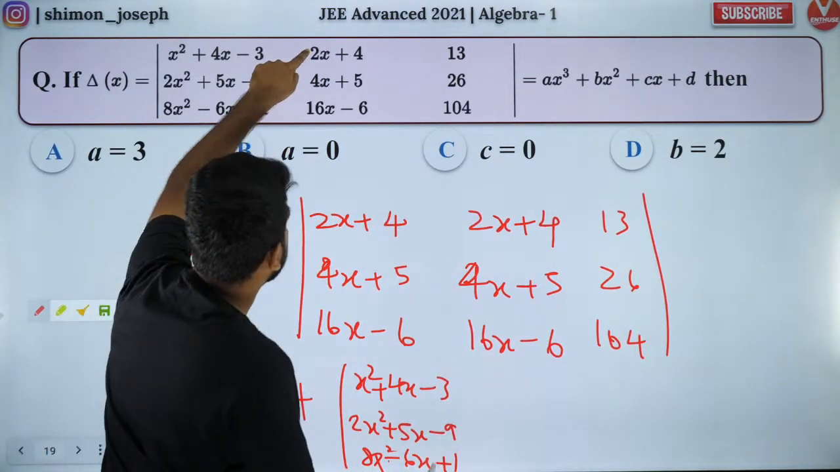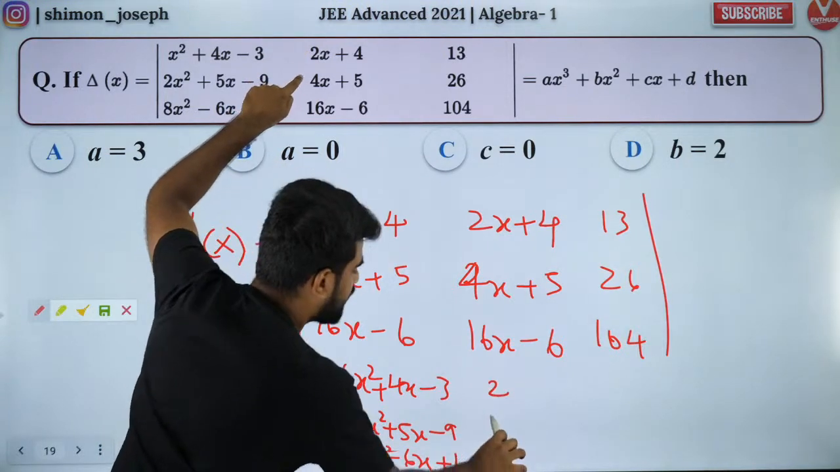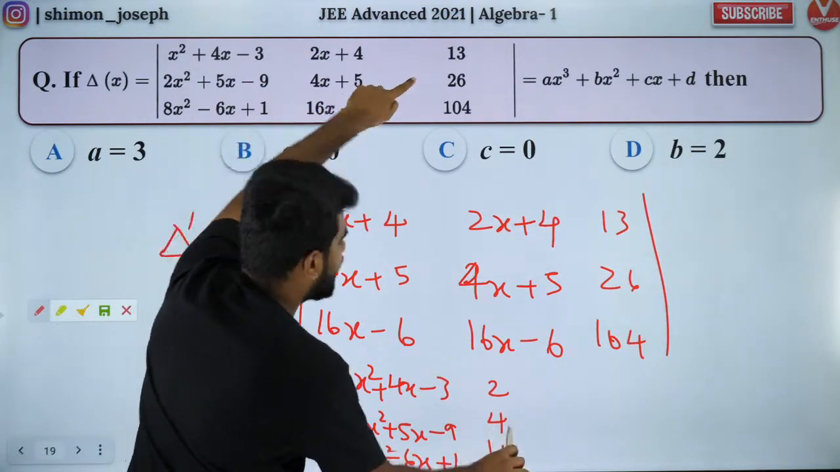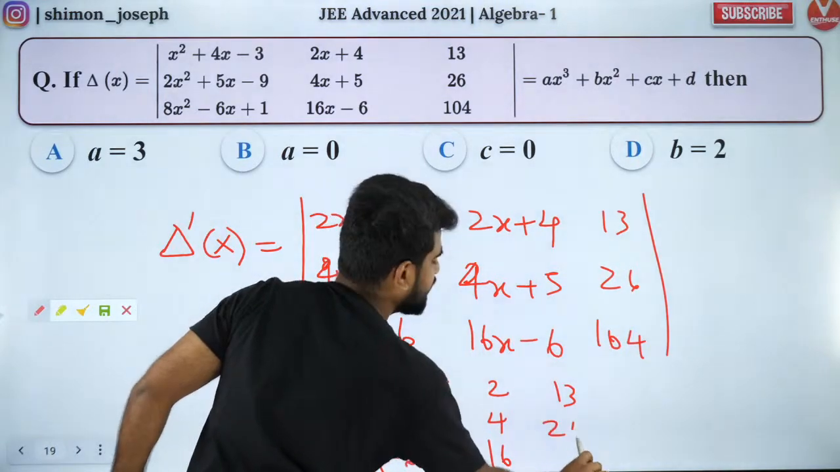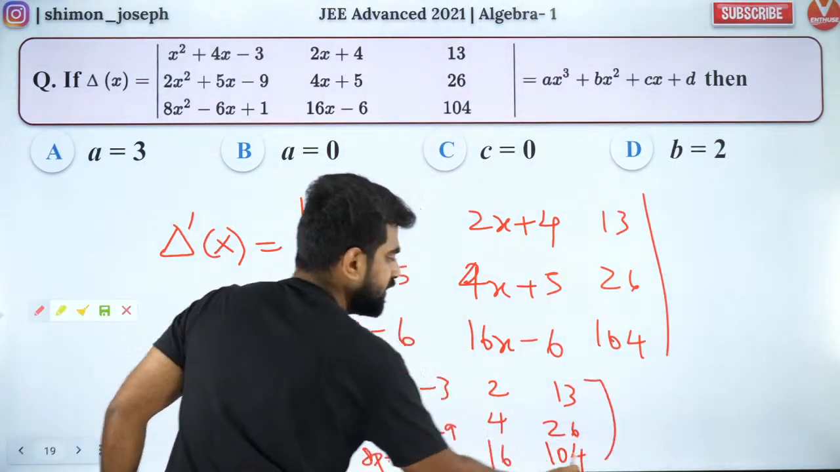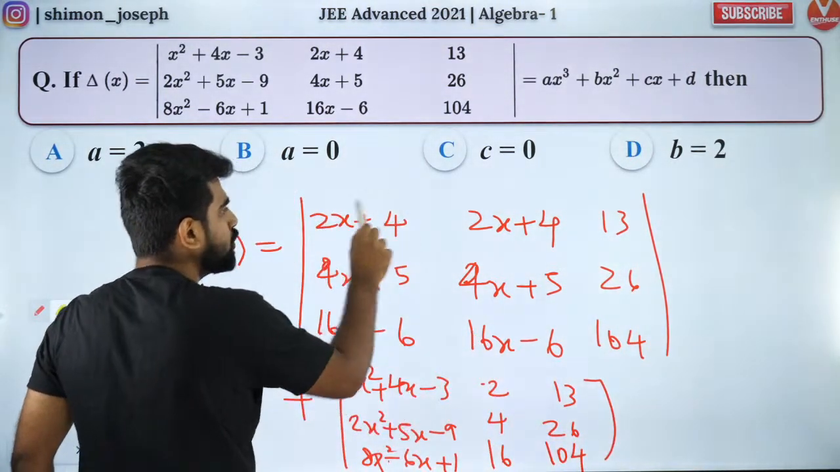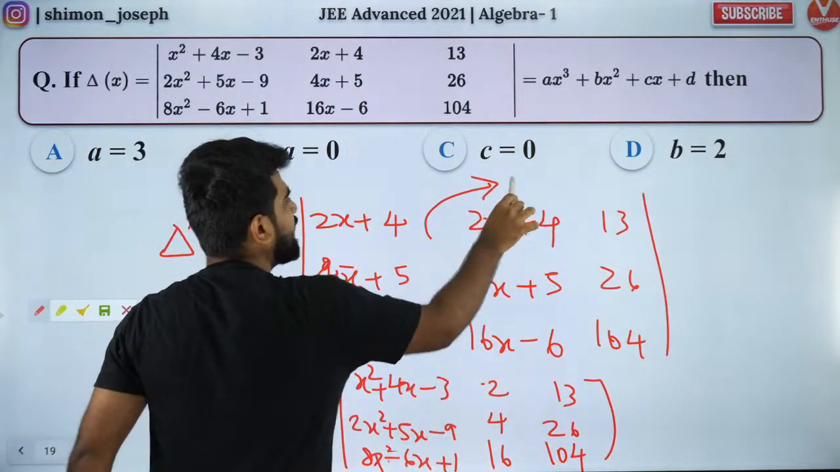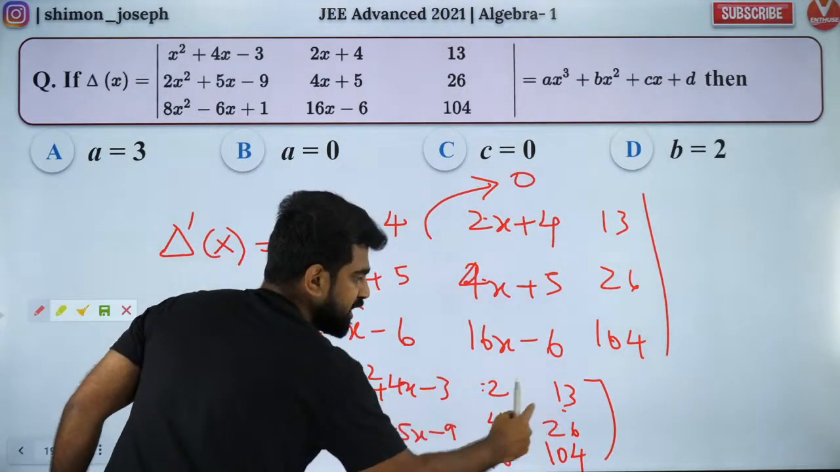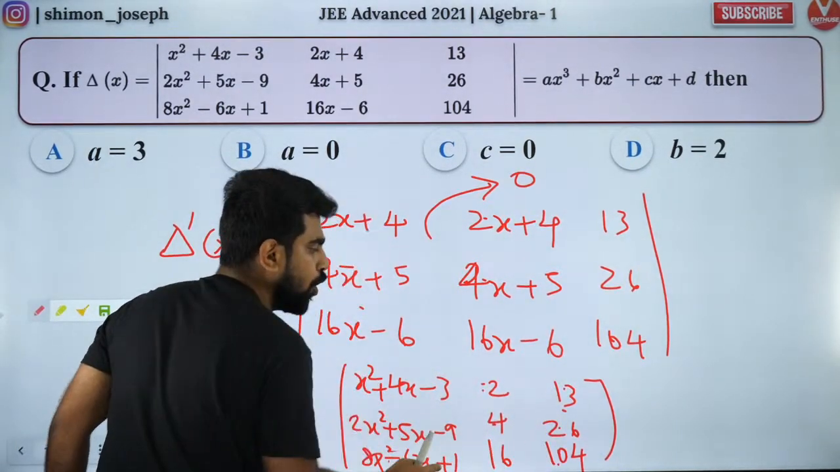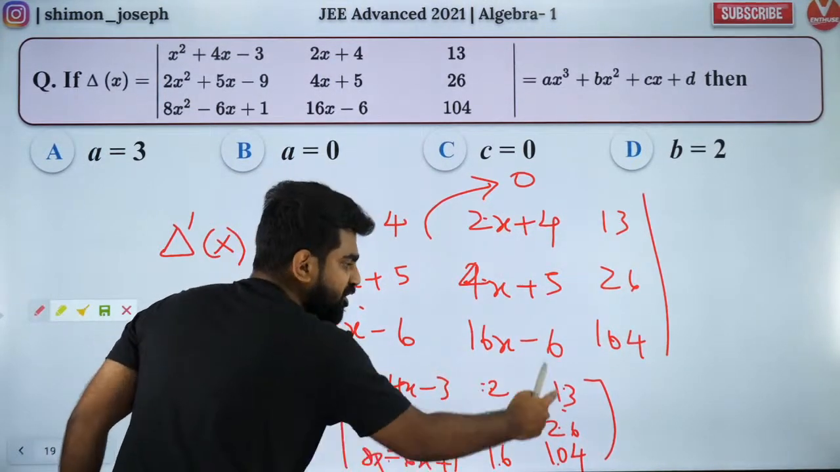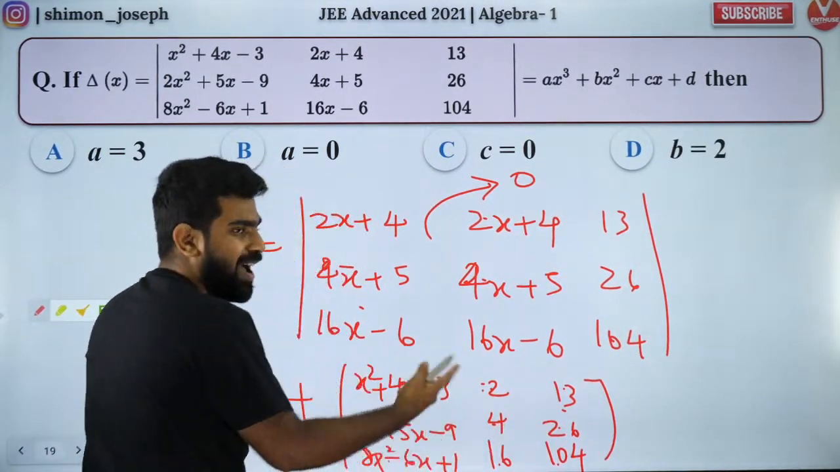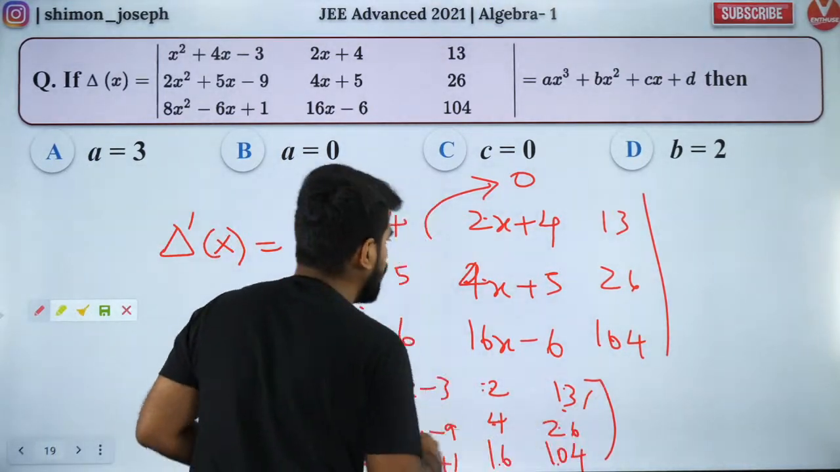Now differentiate this one. 2x differentiation is 2, 4x differentiation is 4, 16. And then you'll have 13, 26, 104. Now these two are proportional. So these two are identical. So this is 0. And these two are proportional. 13, 26, 104. 2, 4, 16. Proportional. If two columns are proportional, the value is 0. So this is also 0. So both of them are 0.